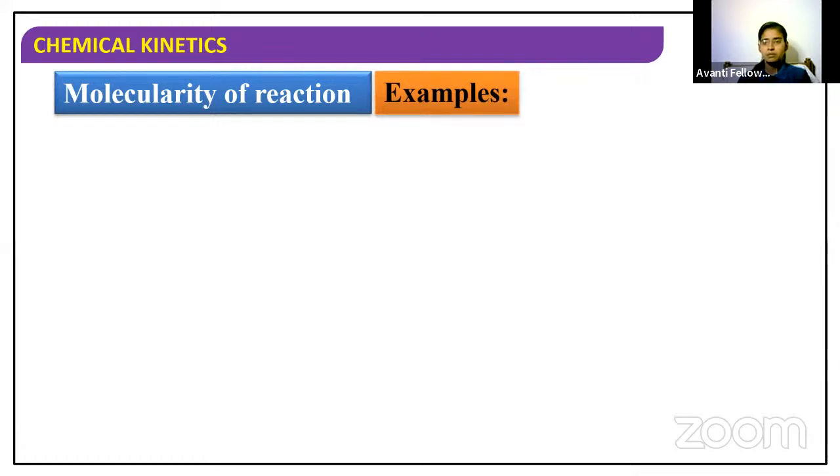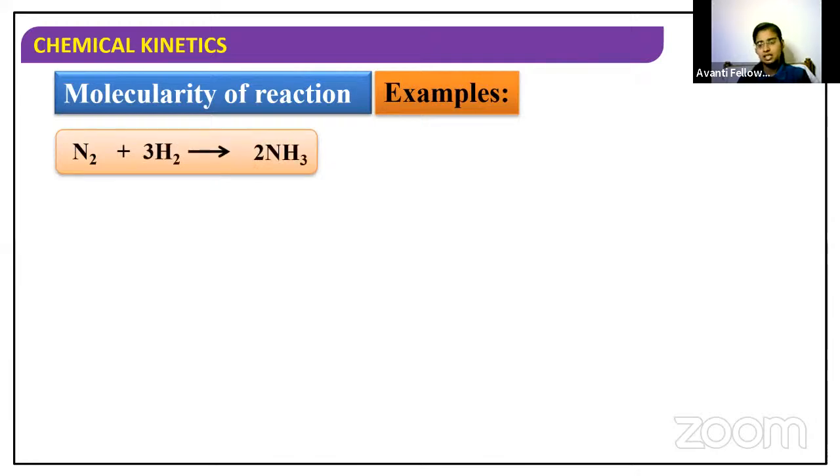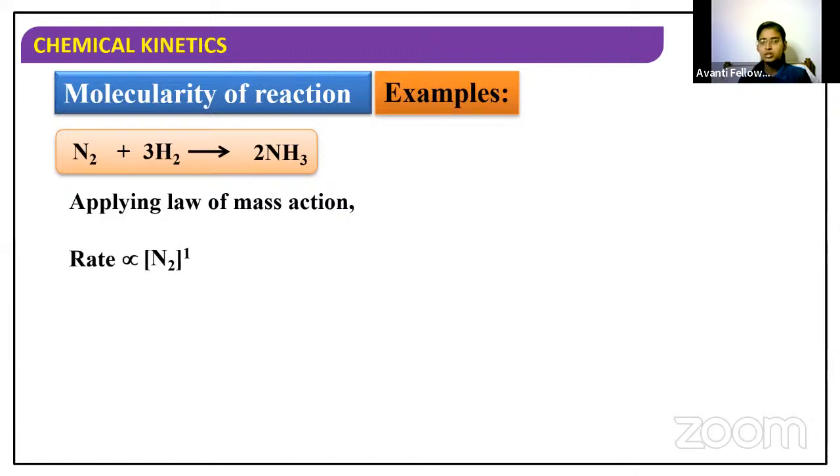Now let's see some examples. I am going to take the reaction N2 plus 3H2 giving 2NH3. Now we are going to apply the law of mass action, which we studied in Friday's class, I think. Applying the law of mass action, the rate is directly proportional to the concentration of the reactants. One reactant is nitrogen, and the number of moles is 1.